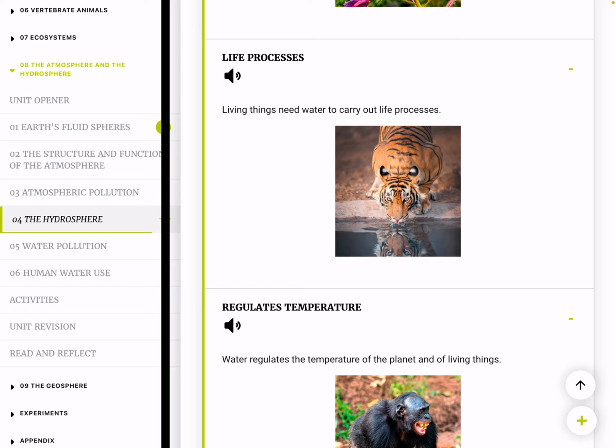For example, plants have to absorb dissolved minerals from the soil. This is the reason why you have to water plants. Another consequence of water being a good solvent is that it contains dissolved oxygen, which allows aquatic animals to breathe.